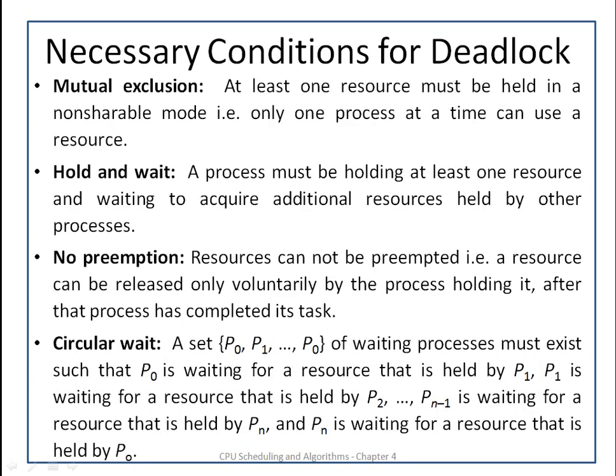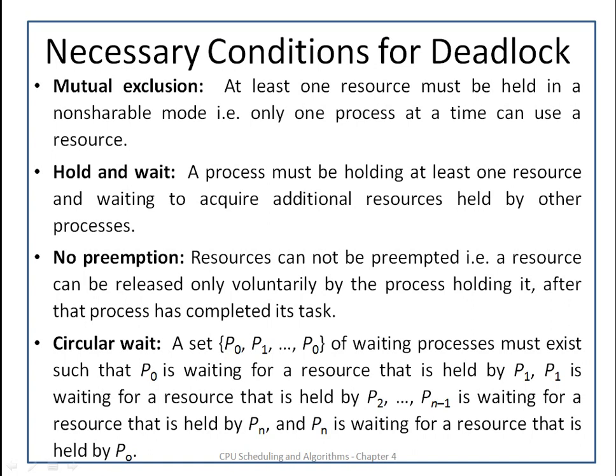The next topic is necessary conditions for the occurrence of the deadlock. These are the four necessary conditions for the occurrence of the deadlock. If these are present in the system, we can say that there is deadlock in the system. The first necessary condition is mutual exclusion.